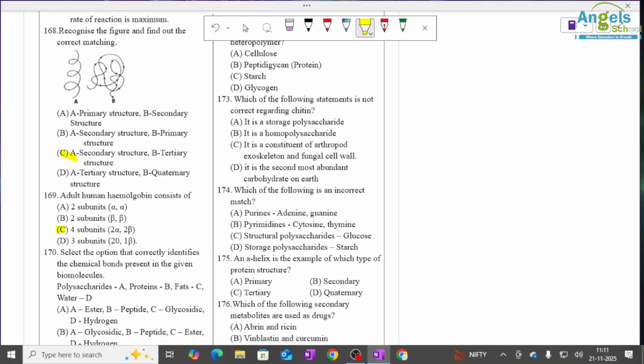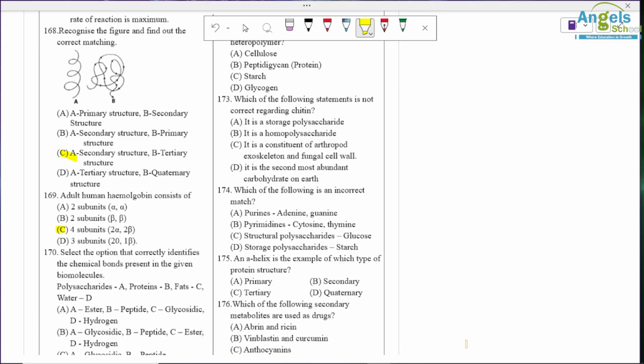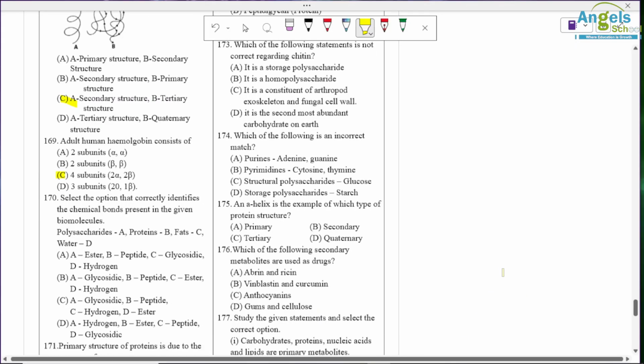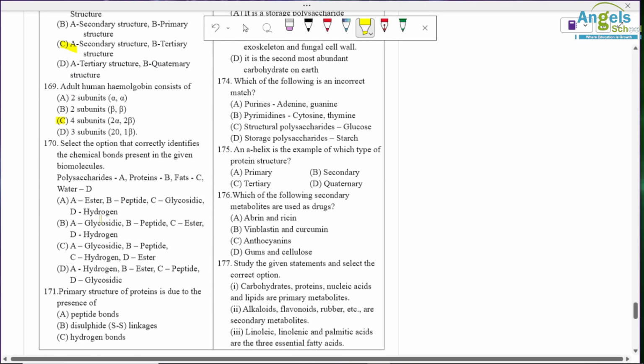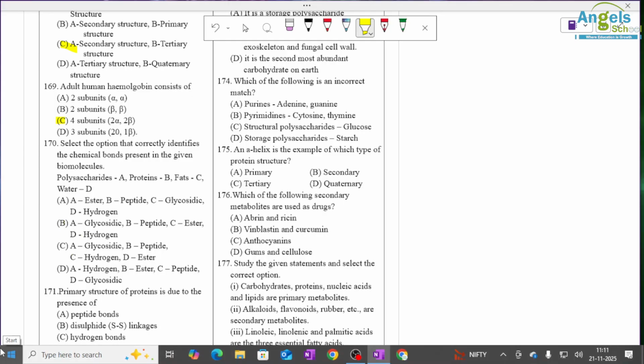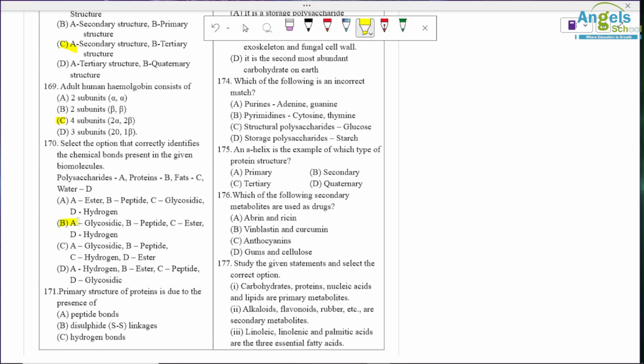So option C is correct. Select the bond. In polysaccharide, glycosidic bond is there, in protein, peptide bond, in fat, ester bond, and water has hydrogen bond. Okay, so here option B is correct.